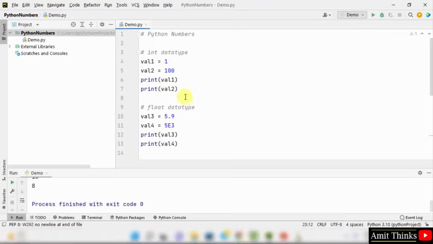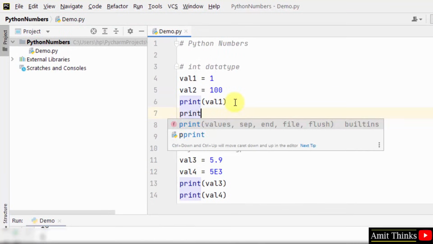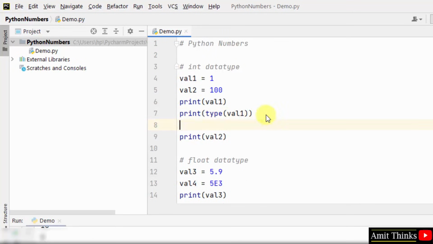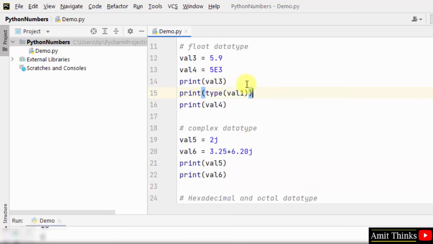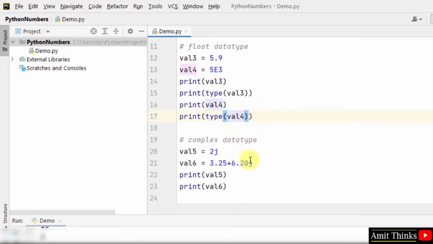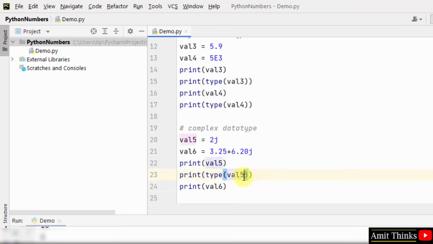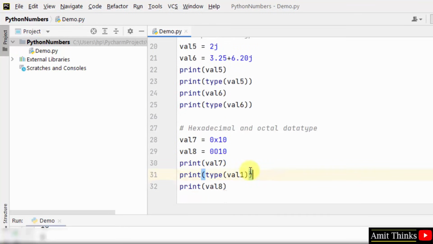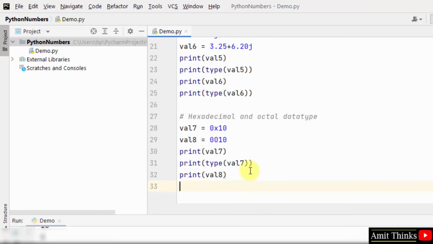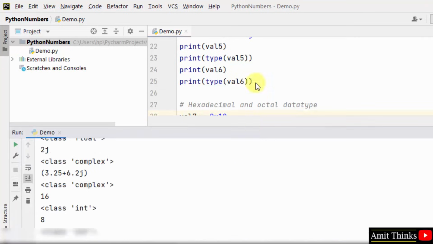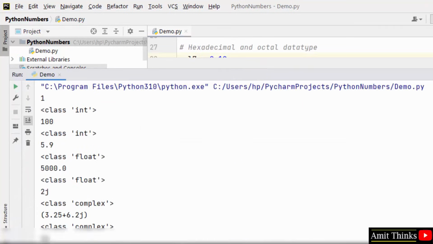With that we can also print the type using the type method. Herein you can see the types are visible for all of them: complex, int and float.